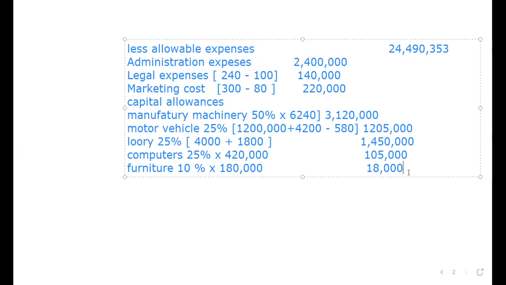2,400,000 plus 140,000 plus 220,000 plus 3,120,000 plus 1,205,000 plus 1,450,000 plus 105,000 plus 18,000. This is coming to 8,658,000.